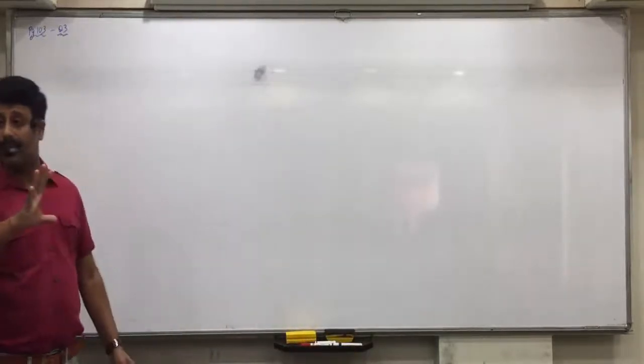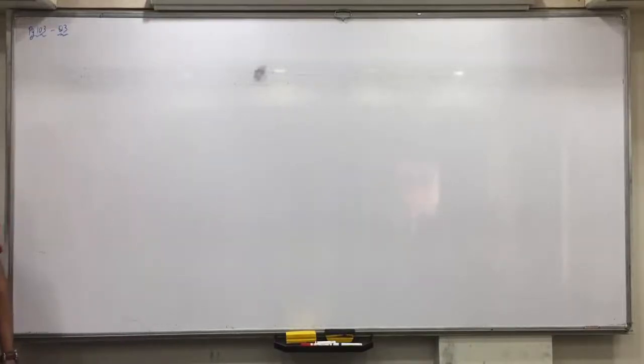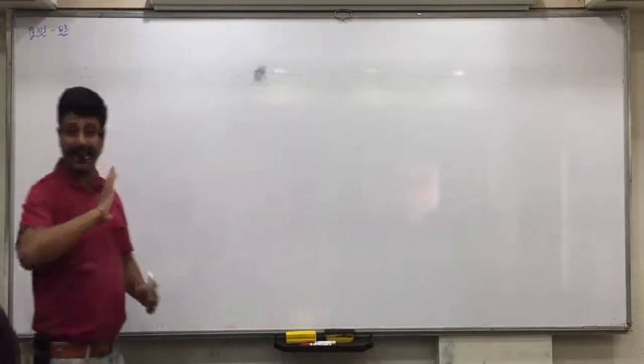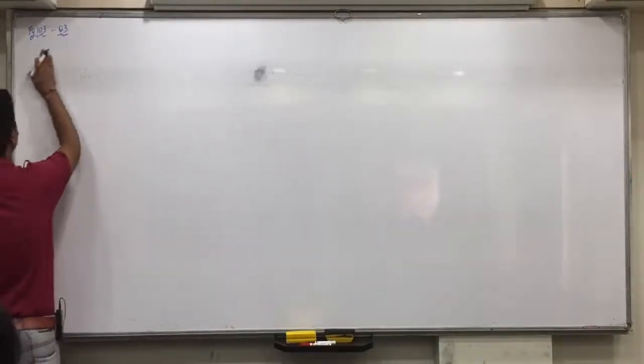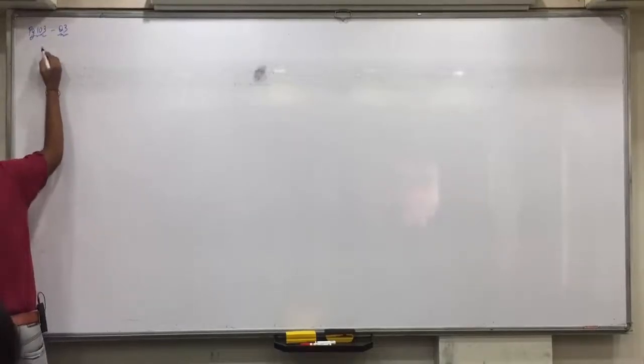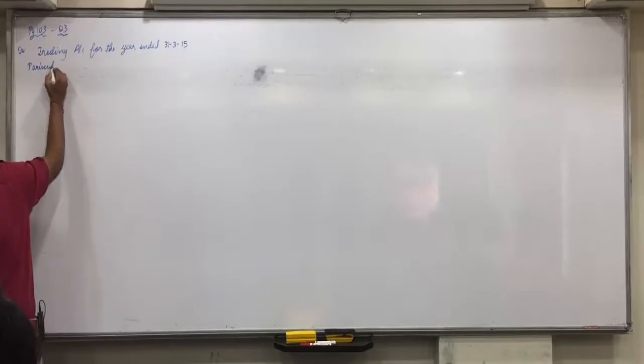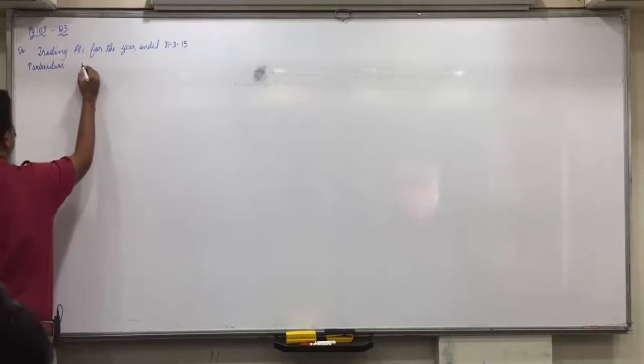When we make the columns, abnormal information will come in abnormal column and normal information balancing figure will come in normal column. So first we have to make last year's account. First we have to make last year's trading account. How many columns? 3 columns. Right now, trading account for the year ended 31/3/15. Particulars and 3 columns, normal, abnormal, total.